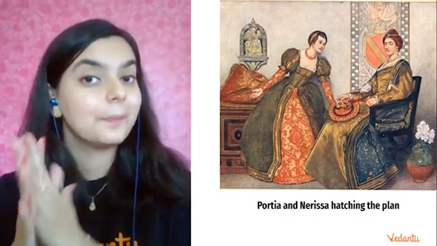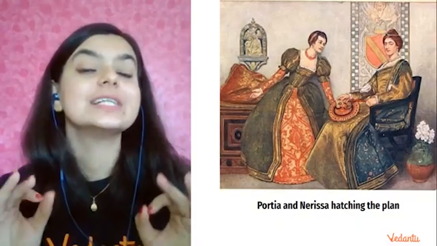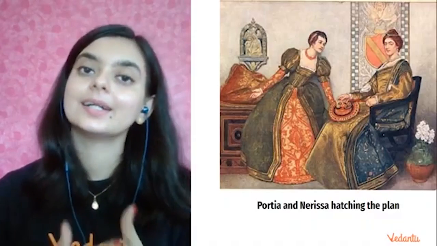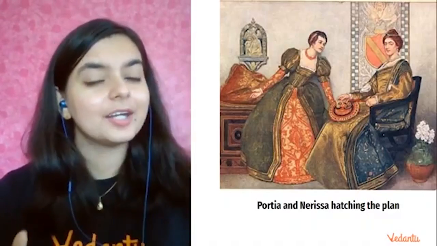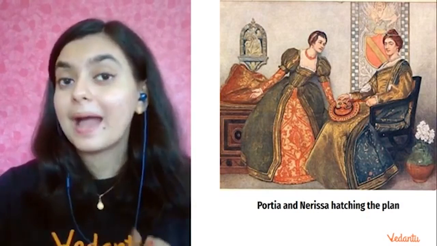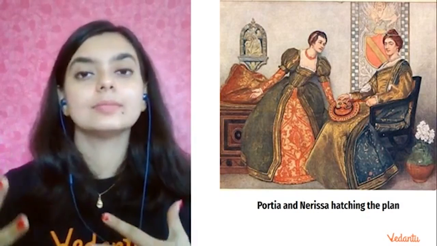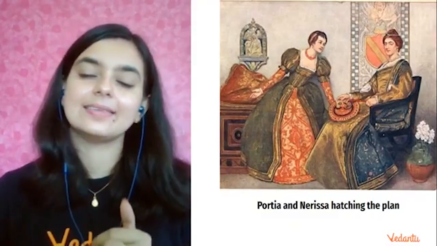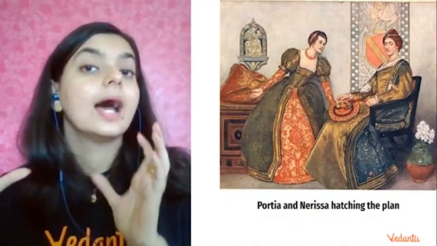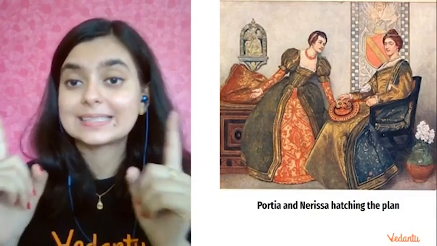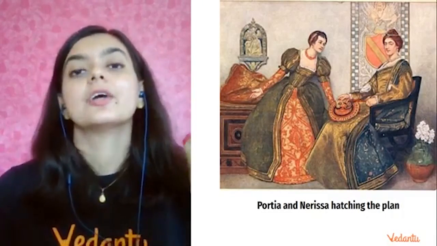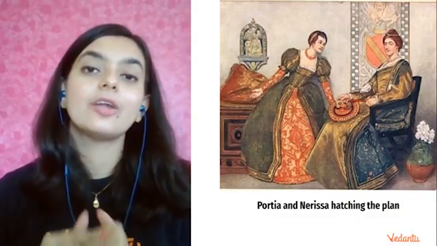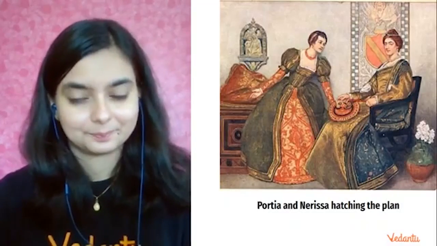But the fact still remains from this part that she still has to take the help of a male figure to complete her plan. So she is still dependent on a male figure, despite the fact. So this is providing an insight into Shakespeare's portrayal of women characters in the plays. Although he makes his women very strong, somewhere he is throwing the hint that she still needs the help of a male character in order to fulfill her plan.